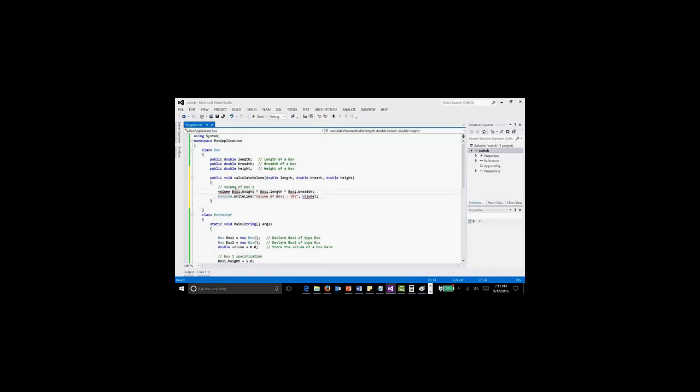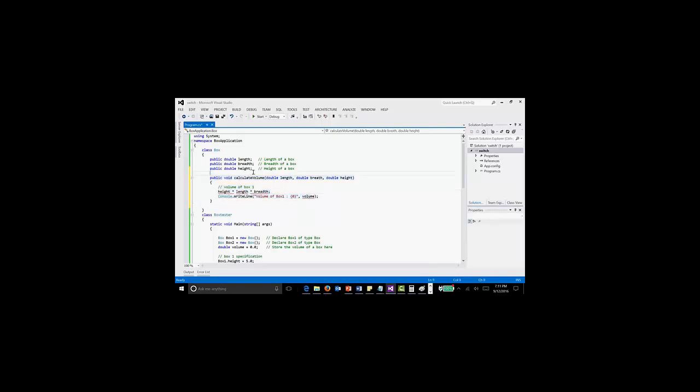Okay. If I'm doing it right inside here, these are the local variables, right? Inside this class, this length, breadth, height, everything is a local variable. So I don't need to use this box. I can directly use the variables, height into length into breadth.